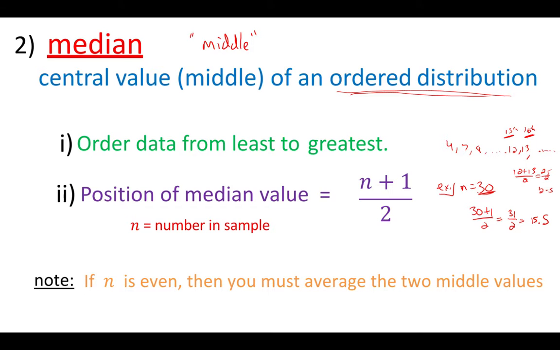We are going to find the position of the median one. If it's an odd number to begin with, let's say n was 31, well, then it would be 31 plus 1 over 2, 32 over 2, which is 16. So you would just go to the 16th data value. You would start with the first one and count up to the 16th, and the 16th one would be your median.